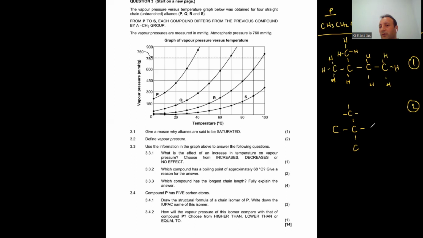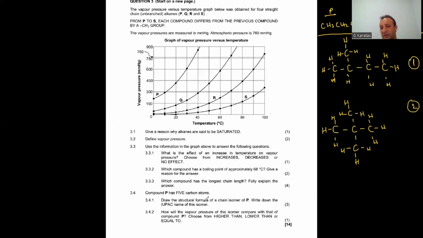And my 5th carbon goes there. Here we go. So the chain isomer of pentane can be either compound 1, which I wrote up there, or compound 2. These are the structural formulas of chain isomers of compound P.